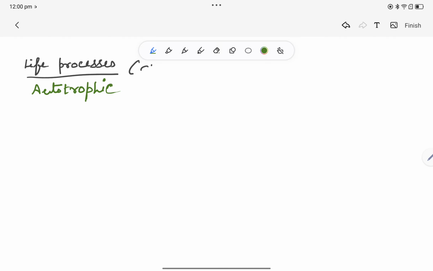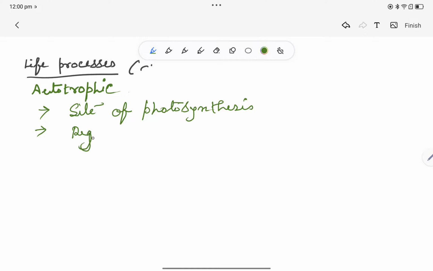So there are some subtopics. The subtopics that we are going to get in this chapter are site of photosynthesis, regulation of stomatal opening and closing.